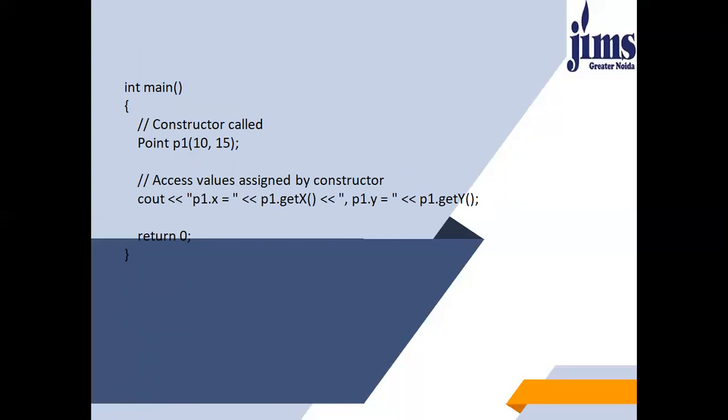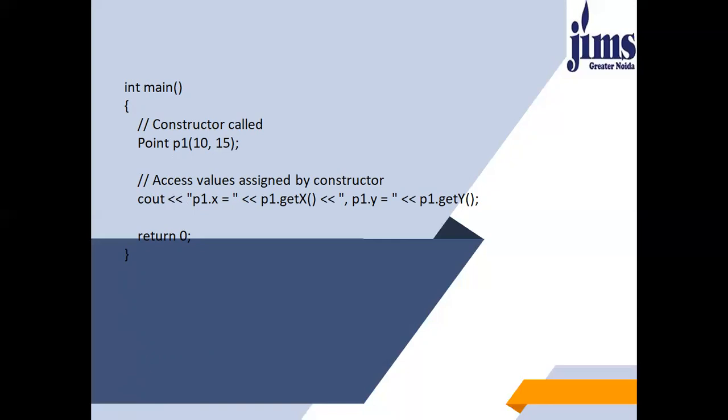By the time you create the object, at the same time you have to pass the values also in the case of a parameterized constructor, otherwise you will get an error. If you do not pass 10 and 15 at the same time you are creating the object, then this will not work. You will get an error. So in the case of a parameterized constructor, when the object is created, at the same time you have to pass the values also.